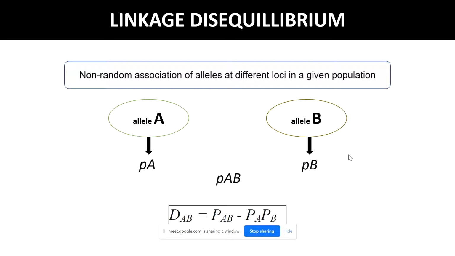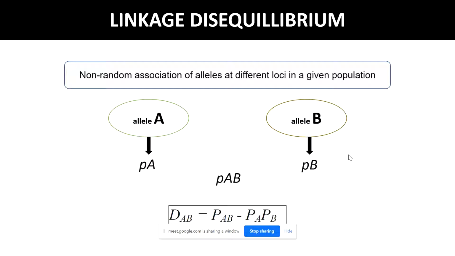The level of linkage disequilibrium between these two alleles A and B can be quantified by the coefficient of linkage disequilibrium, the term DAB, which I have written here. This is the measure by which we can identify the level of linkage disequilibrium between the two alleles. It is defined as DAB equals pAB minus pA times pB, provided that both these terms are greater than 0.